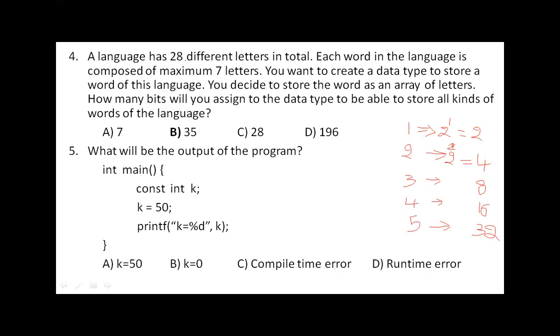But here in our language, how many different letters are there? Only 28 letters are there. So for storing these 28 different letters, how many bits do we require? We require 5 bits. Yes or no? Because if you consider 4 bits, you can store only up to 16 letters. But you want 28 letters to be stored. So that means to represent 28 letters, we require 5 bits here.